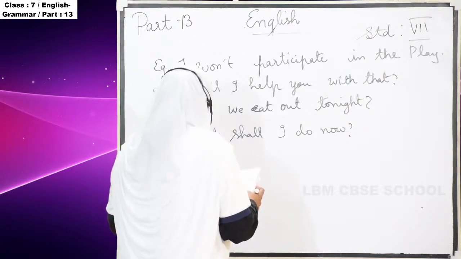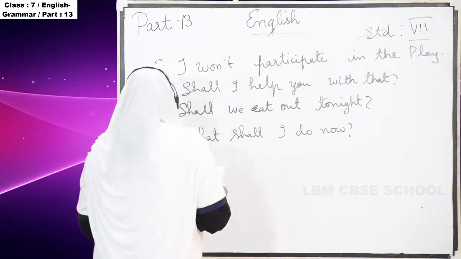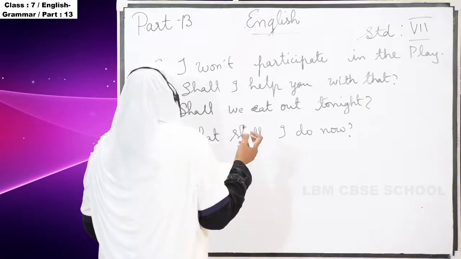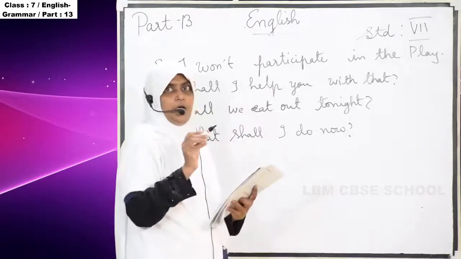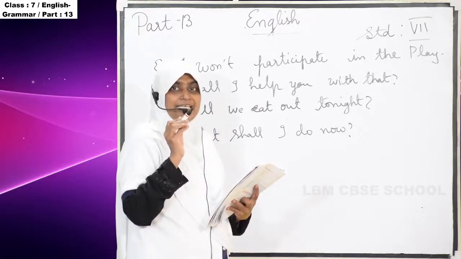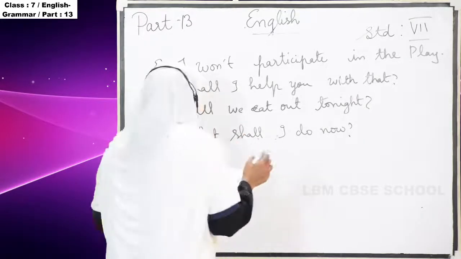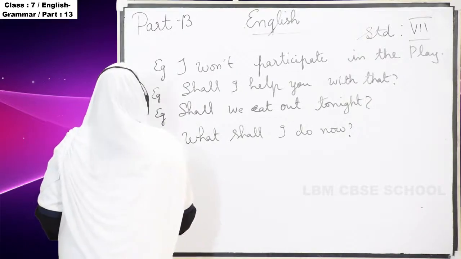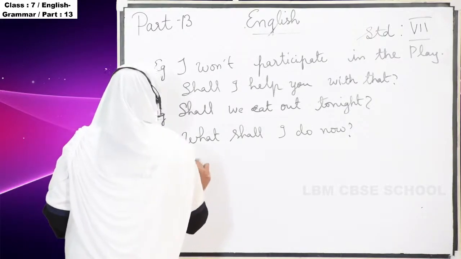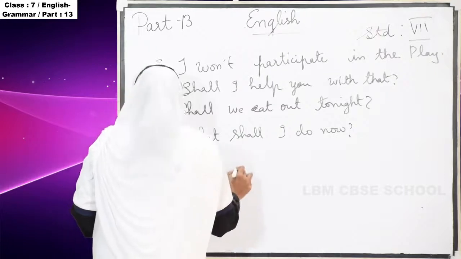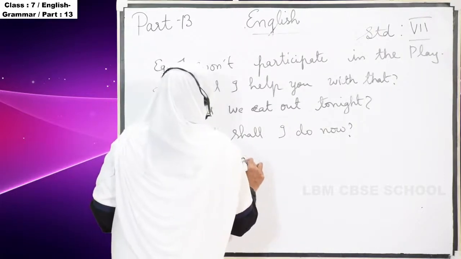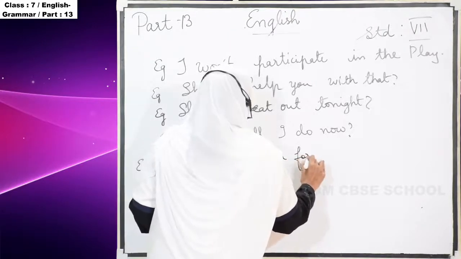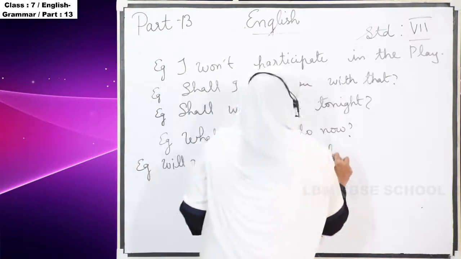And then, they are using will, but they are asking as a question. Another example we can see: Will you come over for tea sometime?